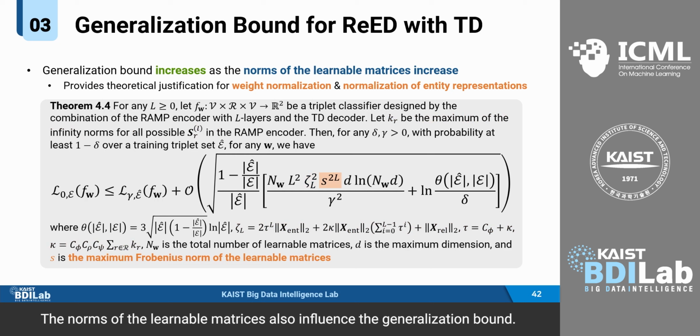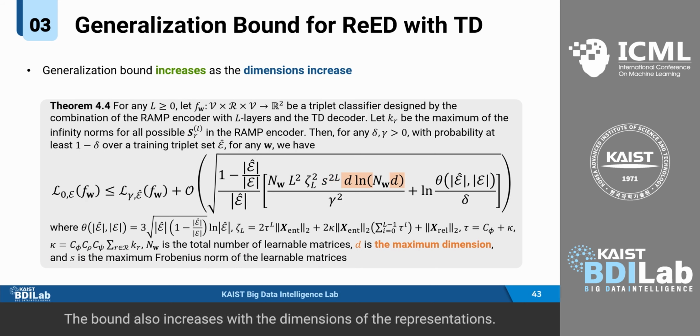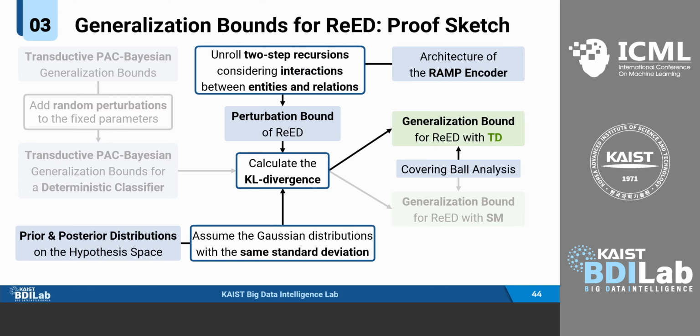The norms of the learnable matrices also influence the generalization bound. Larger norms lead to higher bounds, providing theoretical justification for weight normalization used in GNNs and normalization of entity representations used in TransE. The bound also increases with the dimensions of the representations.